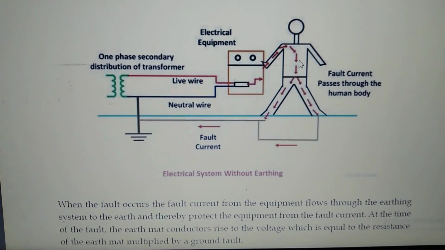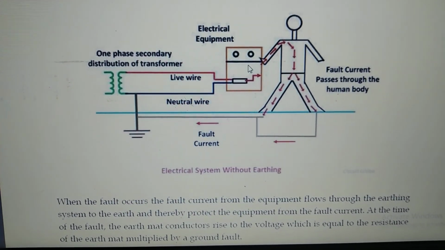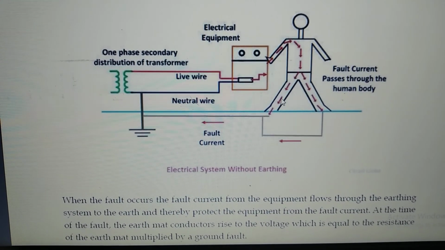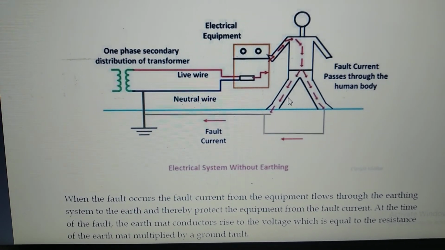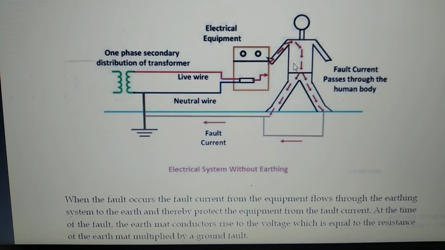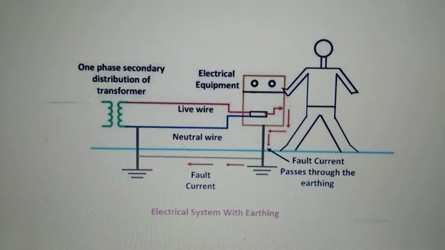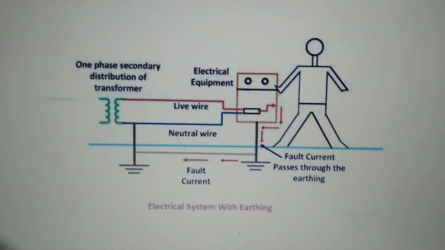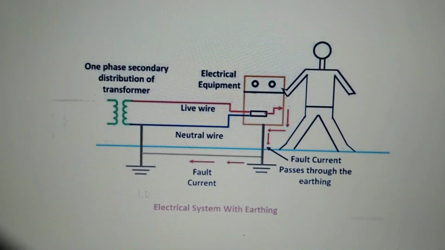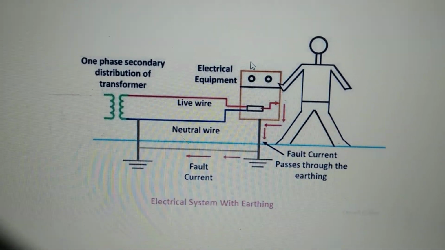If any person touches this transformer, then immediately the short circuit currents will pass through that person to the ground. Then the person may die. To avoid this, there is another system where the equipment is also grounded. Look at this. Here the system is grounded and the equipment is also grounded.